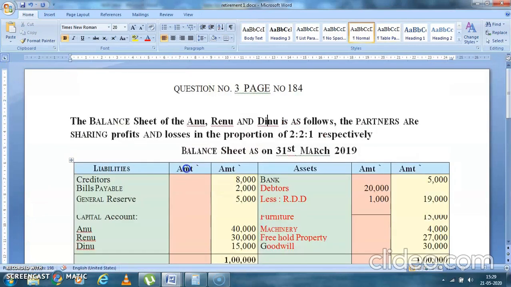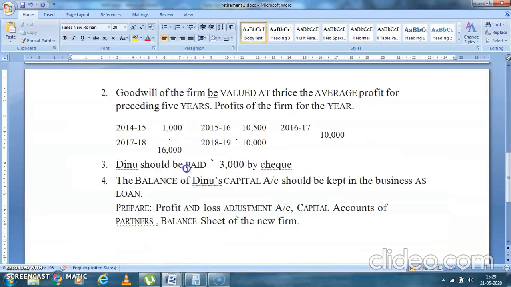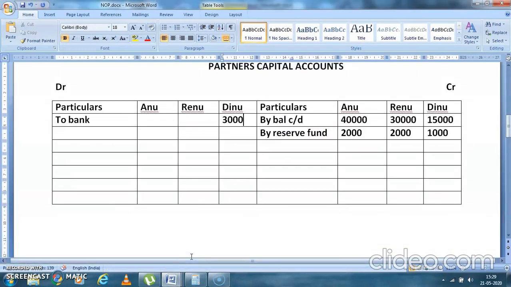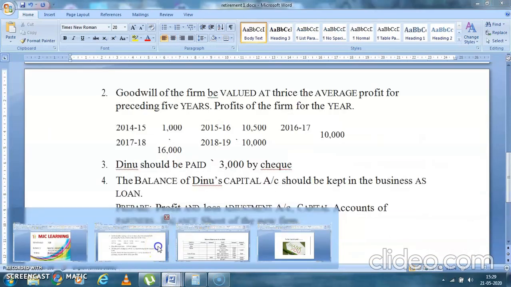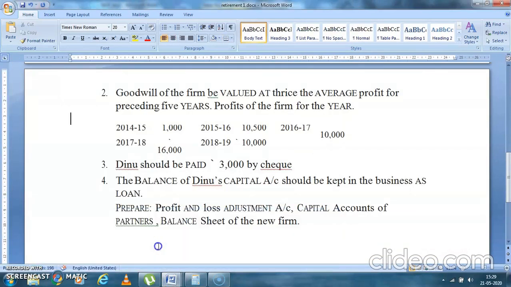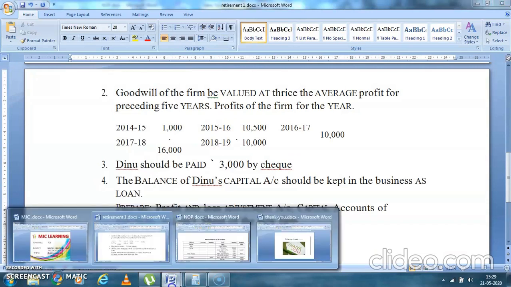So in the bank account, we had 5,000 rupees. Now we are paying Dinu 3,000 rupees. So your bank balance will now be how much? Only 2,000. If you want, you can write it here: 5,000 minus 3,000, the difference 2,000 in your bank account. And the balance is transferred to Dinu's loan account. Prepare the profit and loss account and balance sheet of the new firm.